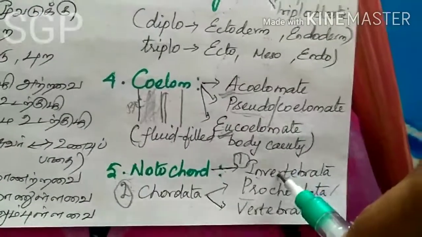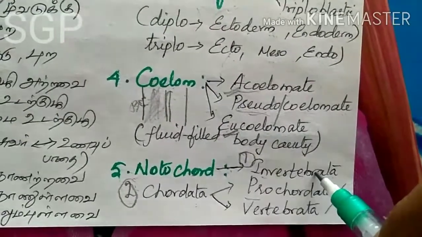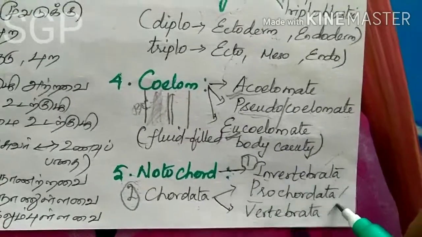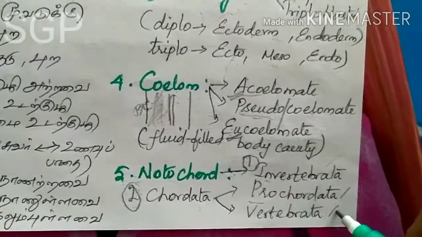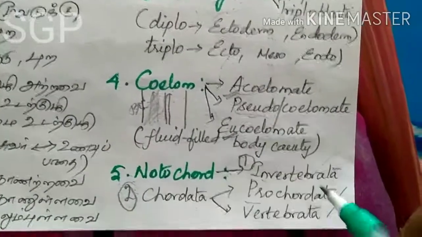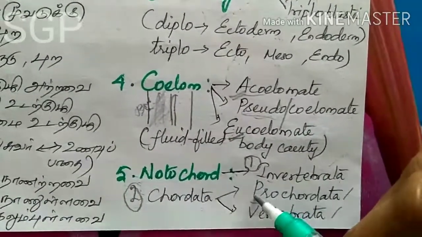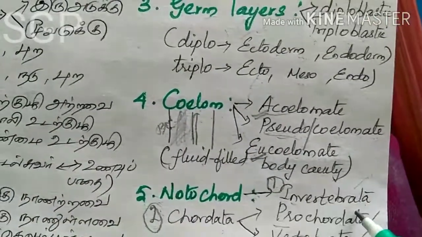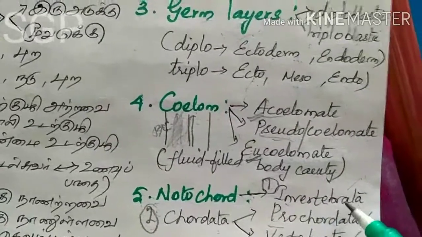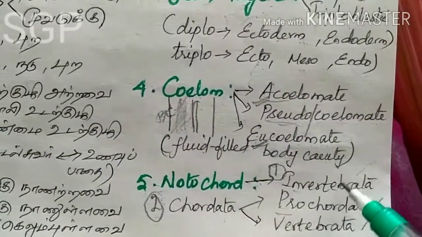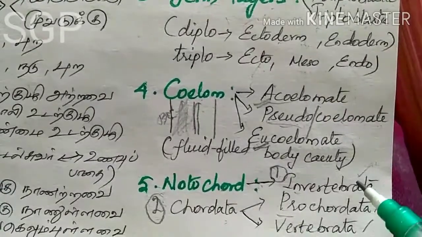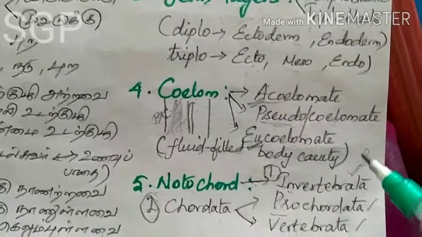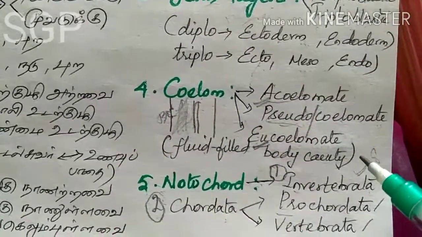So mainly there are invertebrata and vertebrata. Invertebrates, as you know, means absence of a backbone, and vertebrates means presence of a vertebral column. Prochordate means a chordate-like structure is present in this type of organism. That's all about the classification of organisms. In the next class, we will see about the invertebrates. In invertebrates, there are 8 phyla, which we will see in detail in the next class. Thank you.